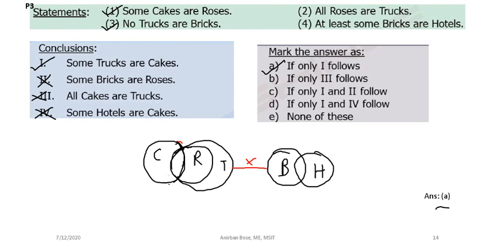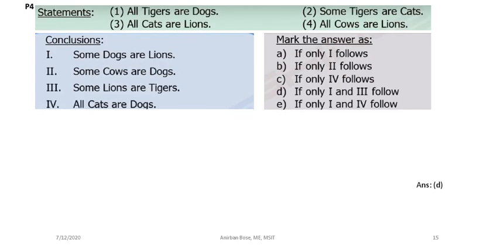Now coming to the next problem. This is problem number 4. The first statement is all tigers are dogs. Let us draw dogs, and here is your tiger. All tigers are dogs. That you can draw in this way.